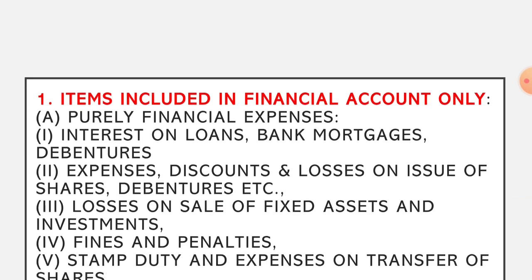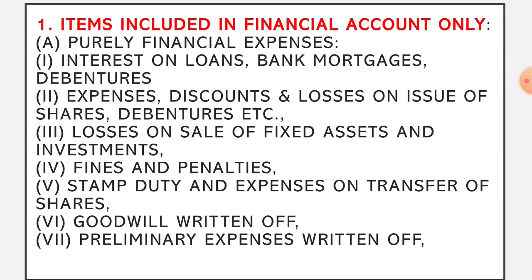So in this presentation, I will give you a list of items included in financial accounts only, but which will not be included in the cost sheet. Here I will be dividing these items into three parts. One is purely financial expenses, then purely financial incomes, and third is purely appropriation of profits. So these are the three categories of incomes and expenses which will not form a part of cost sheet.